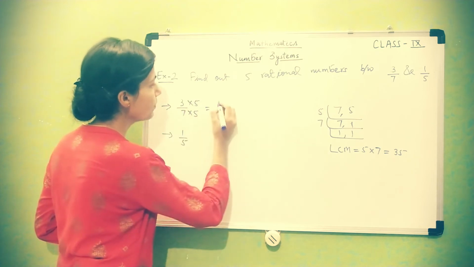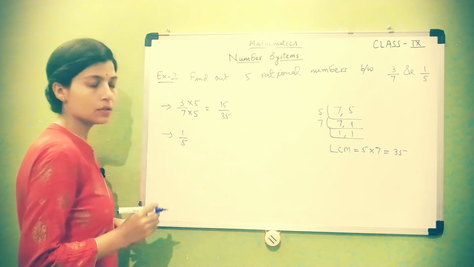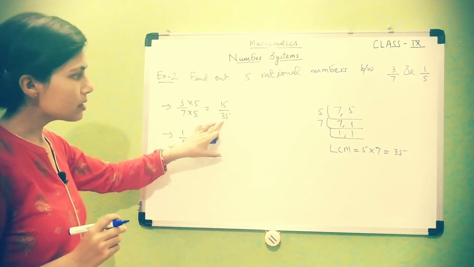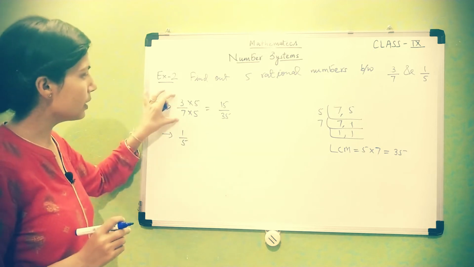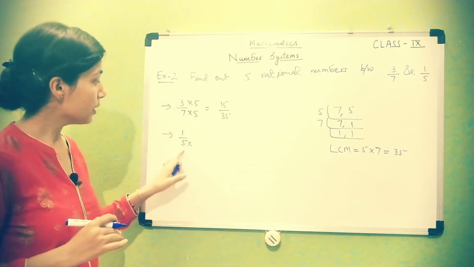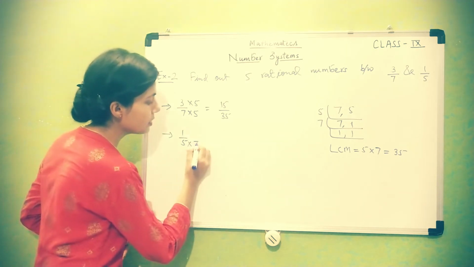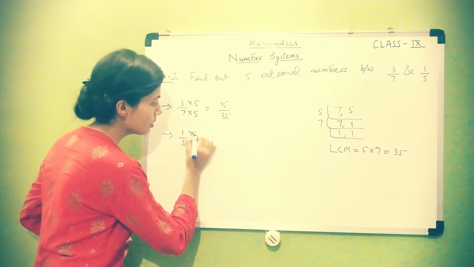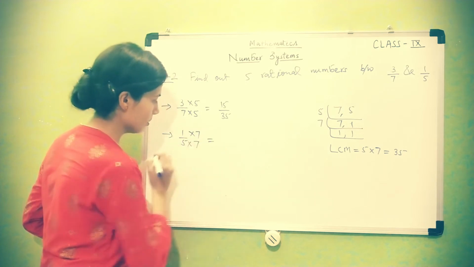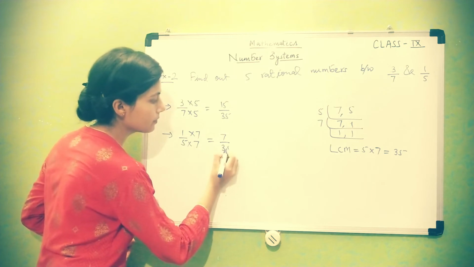What will it come? 3 5s are 15 and 7 5s are 35. So 15 upon 35 is an equivalent rational number of 3 by 7. Again, what we have to do with this rational number? We have to make it as 35. So we have to multiply by 5, 7 5s are 35. So 7 is in upper part also. 7 1s are 7 and 7 5s are 35.